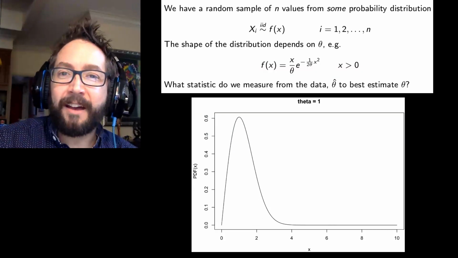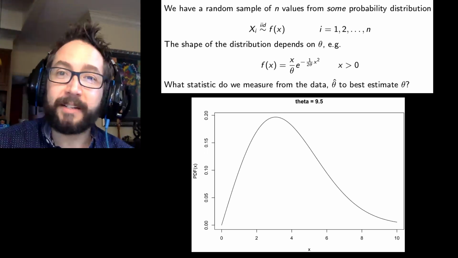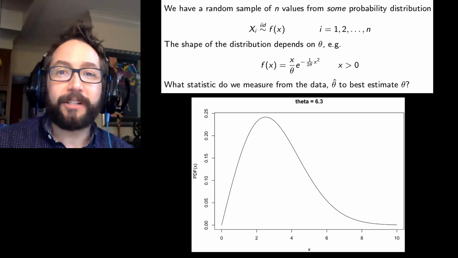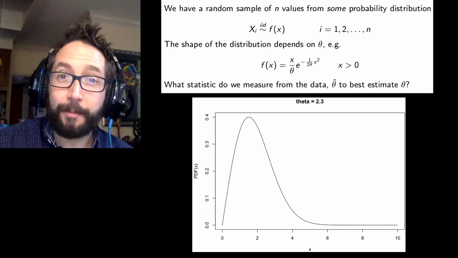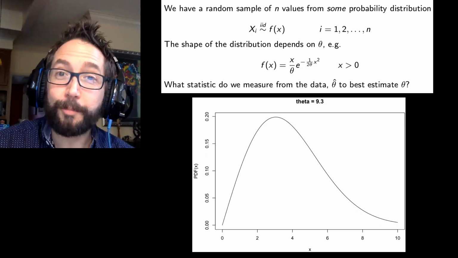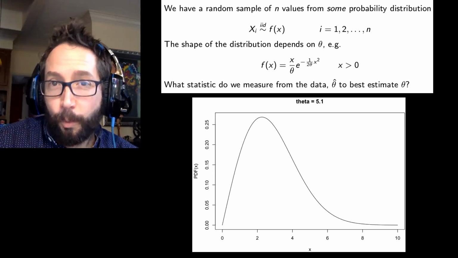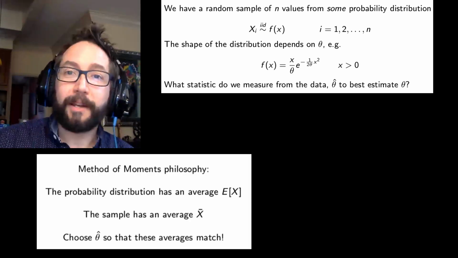So given that we have a random sample from the PMF or the PDF that's generating our data, how do we go about measuring something from the data to come up with a reasonable estimate of what that theta parameter might be, the parameter that's controlling the shape of our proposed probability model? Well, one way to go about doing this is to use the method of moments estimator.